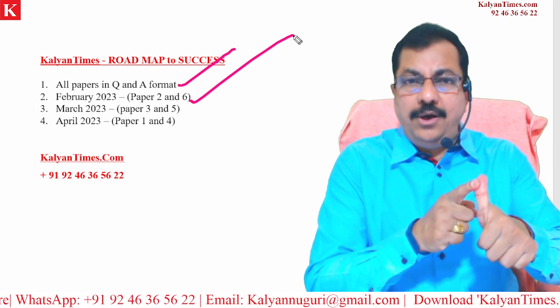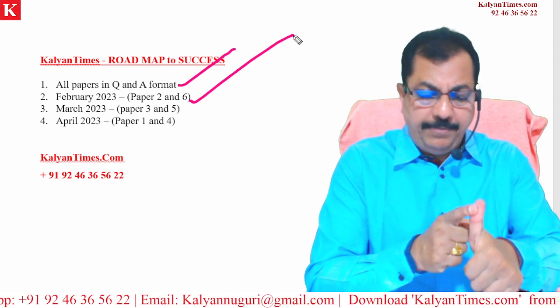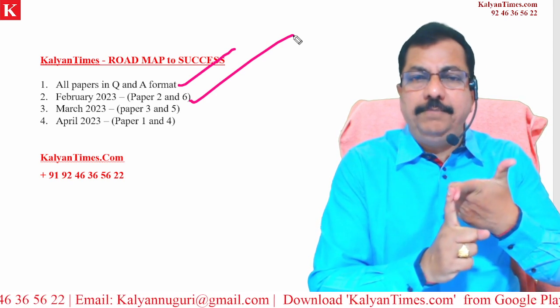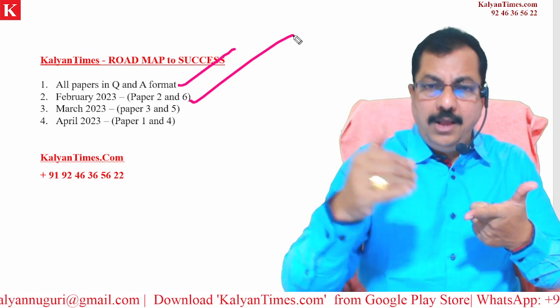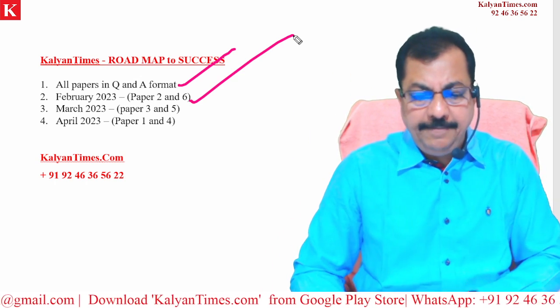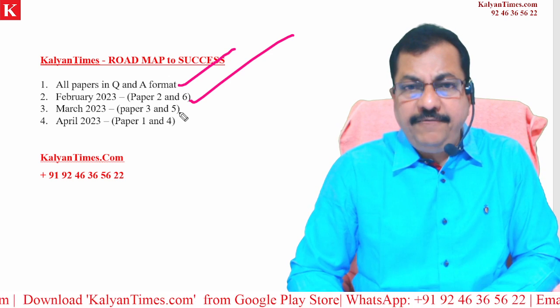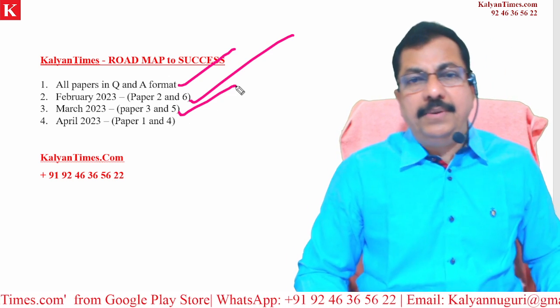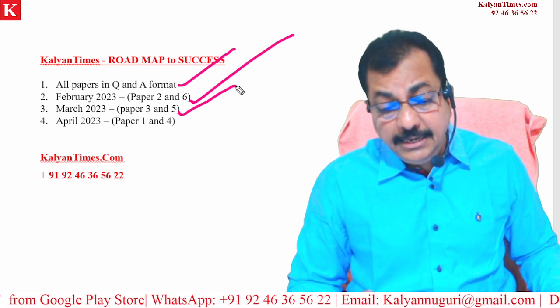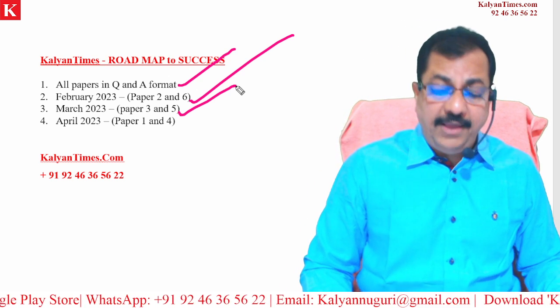A full length test on paper 2 and a full length test on paper 6 will be conducted. What are the dates? I am going to show you now. How do you finish it? I will tell you. Clear? Similarly, by the end of March 2023, paper number 3 and paper number 5 will be done. Clear? Paper number 3 and paper number 5 will be done.